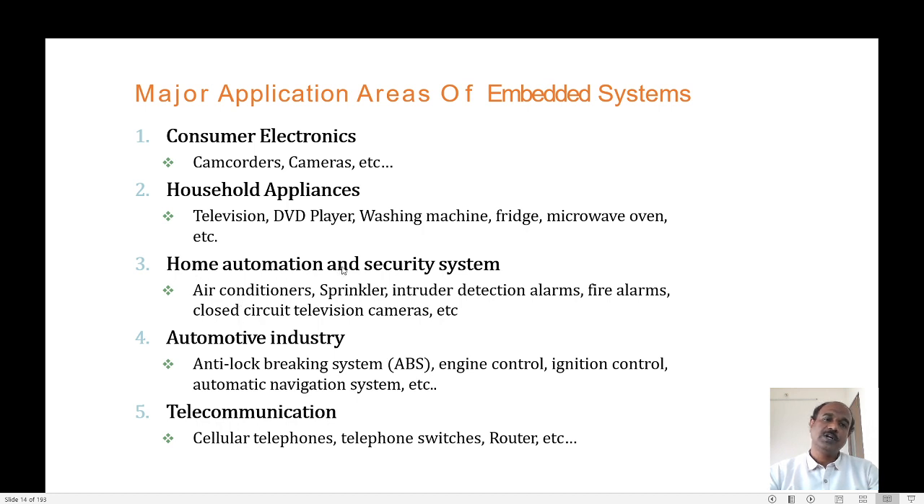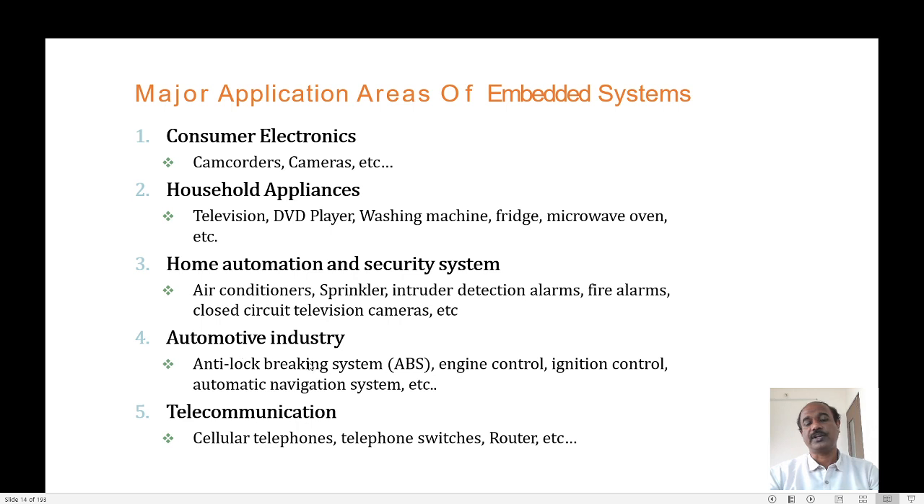Then home automation and security. This is another area where we use many embedded systems. For example, an air conditioner and a sprinkler. Then we have intruder detection. Whenever somebody enters my house, I want to know who has entered. If unauthorized persons enter, I should be alerted. Such systems are called intruder detection alarms. Then fire alarms, and CCTV, closed circuit television cameras. These fall under the home automation and security category.